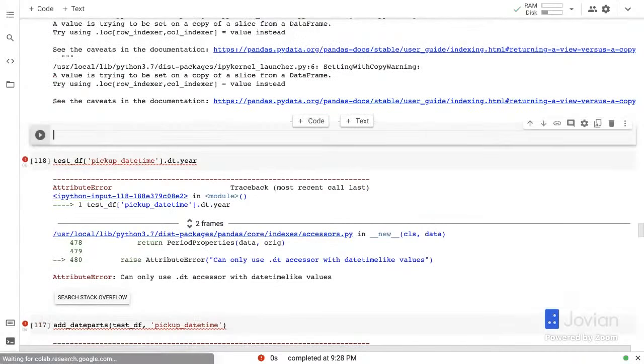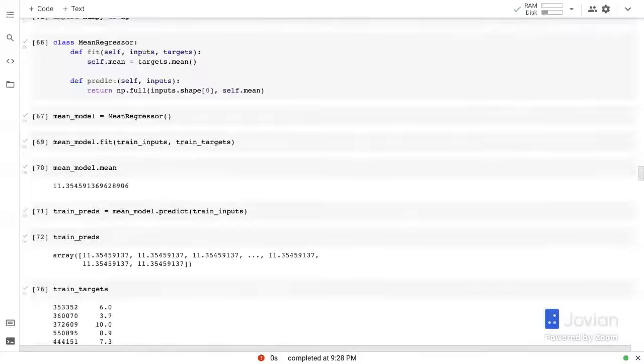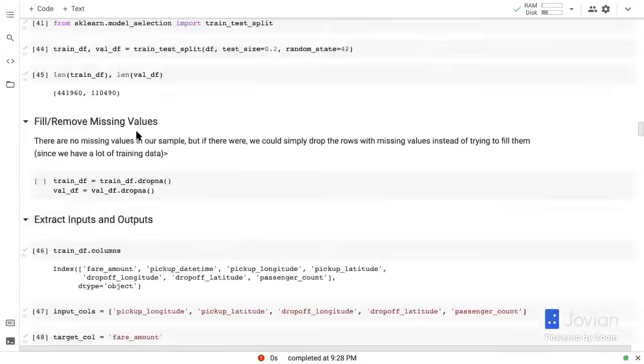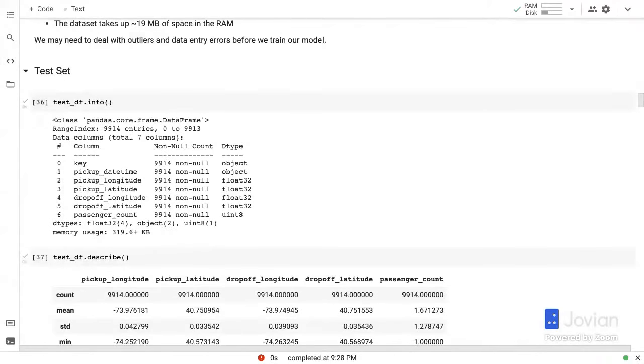Yeah, looks like there might be some issue in the test data frame. So I'm just going to load it again. I see what happened. So yeah, this is one of the things with doing things live. There are always some issues. So let's go back to creating the test set.